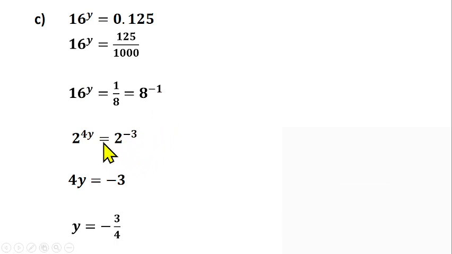Then since we are having an equation here now, this base can take care of this base, only if you're having a single index here, another single index here, and they have the same base. That means the base can cancel the base. So we have 4y equals to minus 3. Then divide both sides by 4 to get y to be equal to minus 3 over 4.